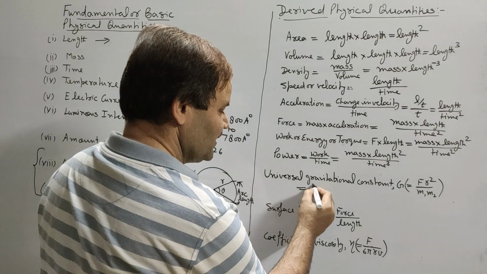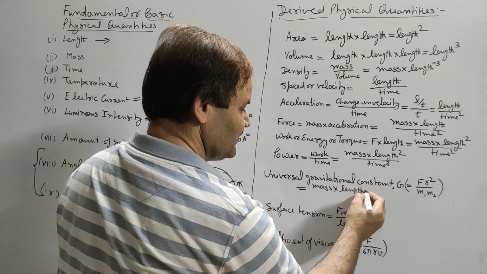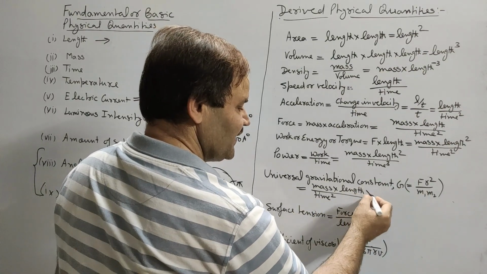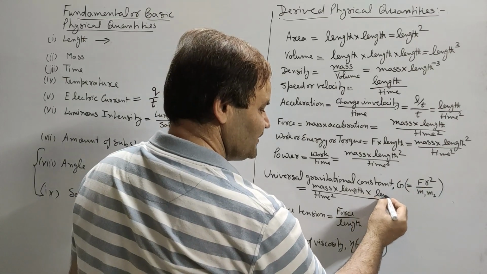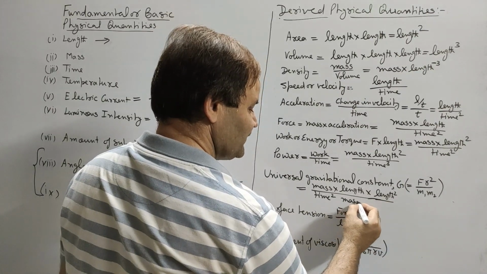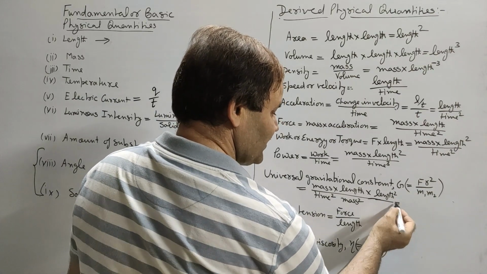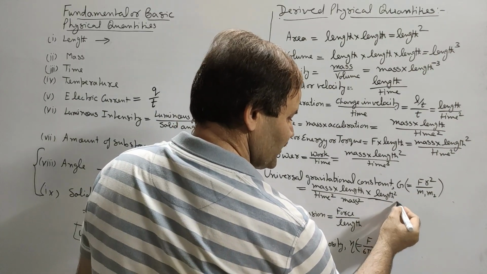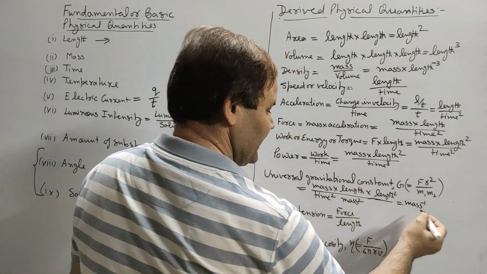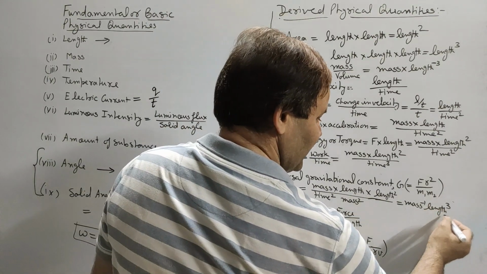So it will become mass into length upon time square, that is for force, into r square means length square, upon mass into mass means mass square. So it will be mass to the power -1 length cube upon time square.